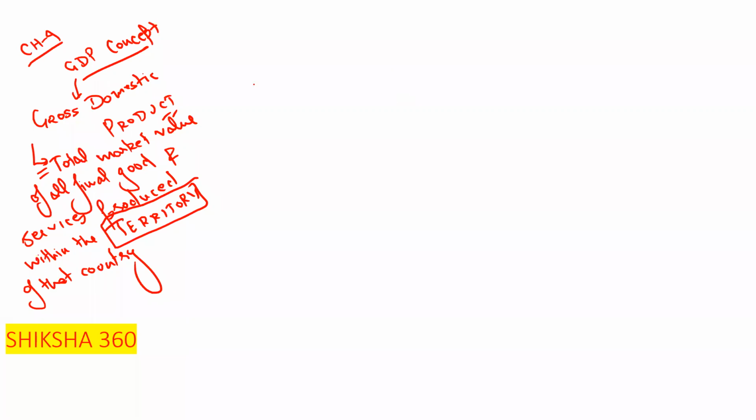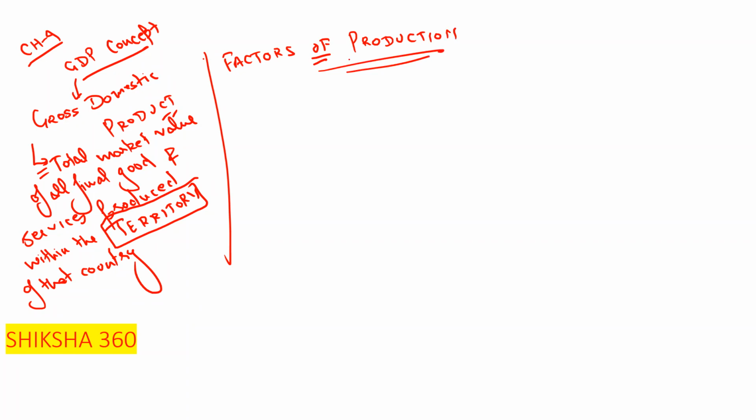Next point we have to discuss: what are the factors of production? How many factors of production are there?